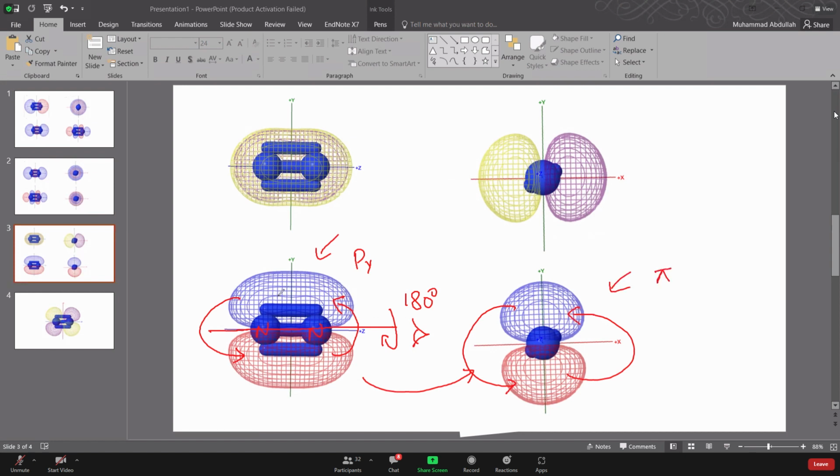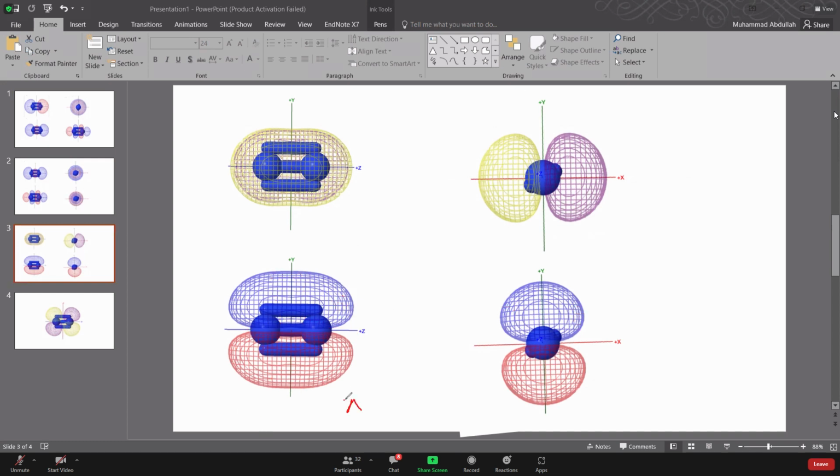Here, this is constructive overlap. Why exactly? Because this was the case, positive, negative, and positive, negative. When they come closer and overlap, this would be the constructive overlap. Electron density would be maximum here and maximum here. That's exactly what is being depicted here. Okay, nucleus के center में electron density maximum है. That's basically pi bonding. Or you can also call it pi U symmetry.